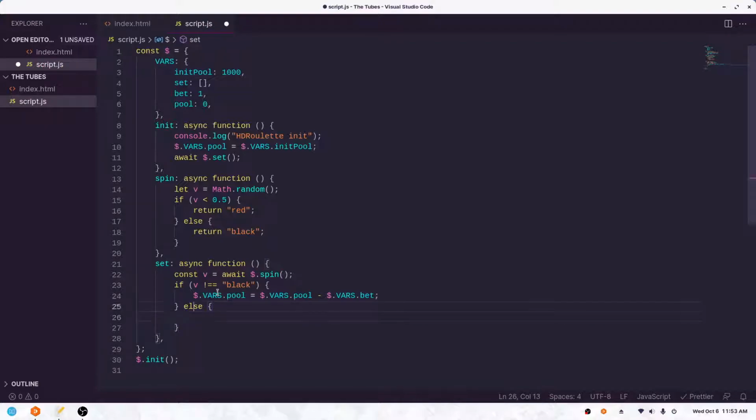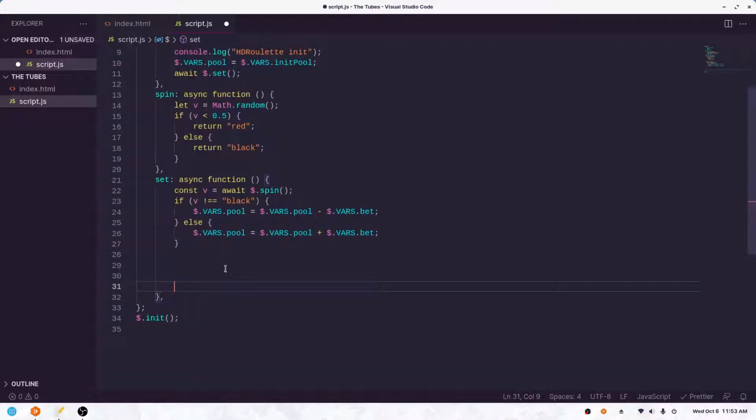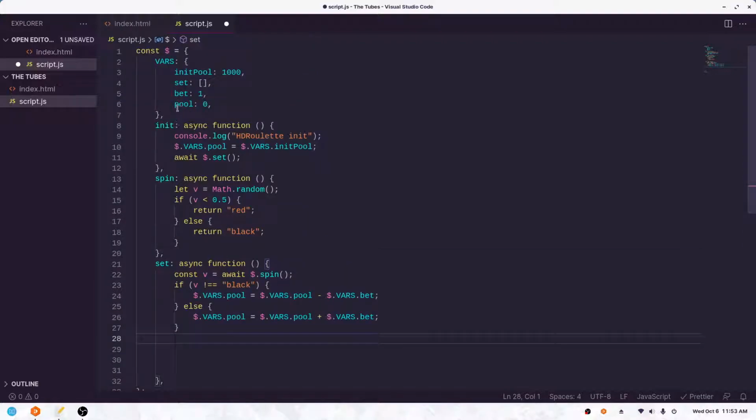However, if we win, we basically just want to do the opposite. We want to add the bet to our pool. So there we go. And now what to do? I guess now we want to create an object, because we have this array here called set, and I want to put the results of this spin in here so that we can track it later on.